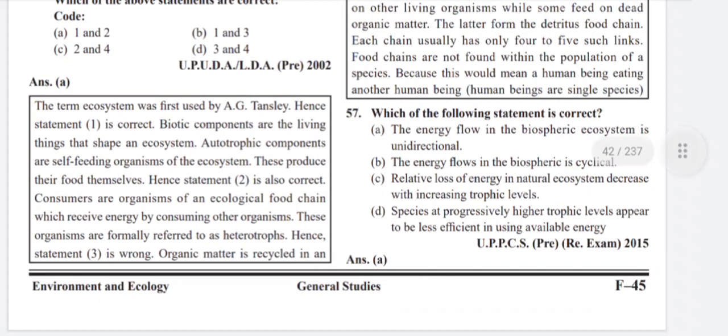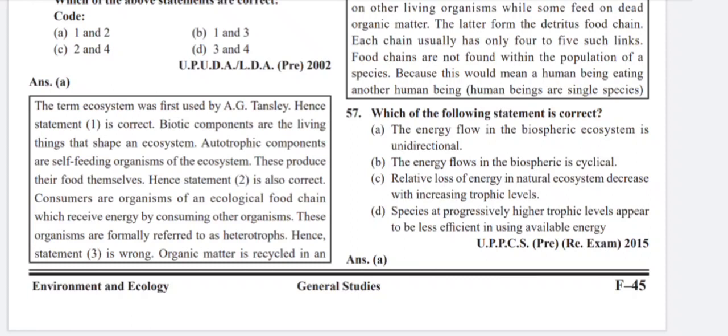The term ecosystem was first used by A.G. Tansley. Biotic components are the living things that shape an ecosystem. Autotrophic components are self-feeding organisms of the ecosystem. These produce their food themselves. Consumers are organisms of an ecological food chain which receive energy by consuming other organisms.